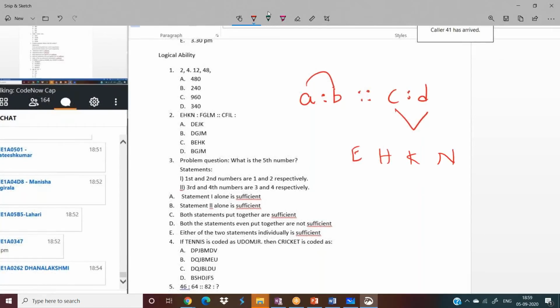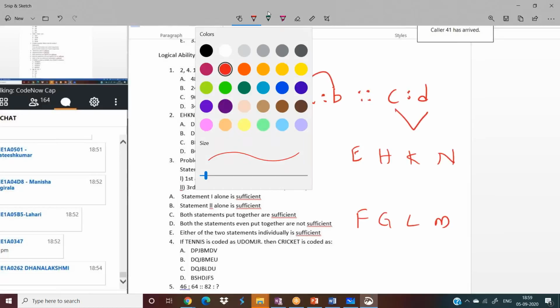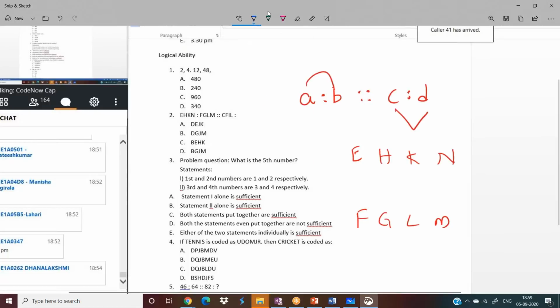EHKN, and this one is FGLM. I'll give numbering according to their positions in the alphabetical series. E is 5, H is 8, K is 11, N is 14.